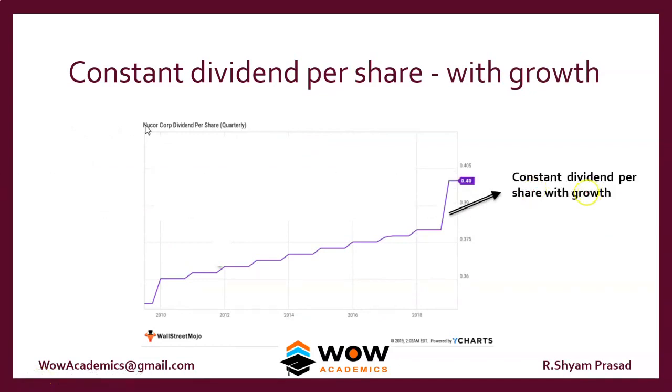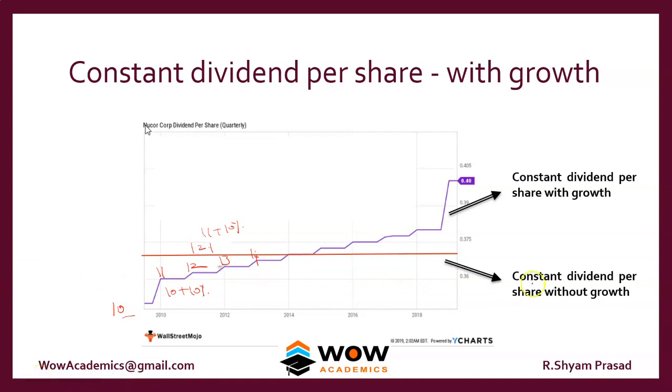This is called constant dividend per share with growth. They start at a lower base, then every year it also grows. For example, they might have started at 10 rupees, and every year they paid an additional 1 rupee, so that becomes 12, 13, then 14. It can be constant amount-wise, or it can be constant percentage-wise. For example, 10, and the next year it could be 10 plus 10%, so it becomes 11, then 11 plus 10%, that becomes 12.1. So it can go either way, percentage-wise or amount-wise.